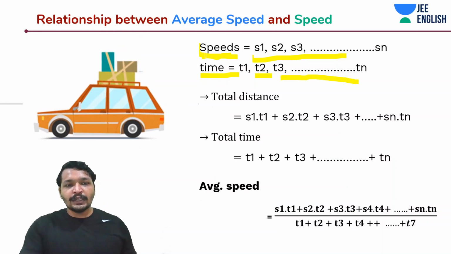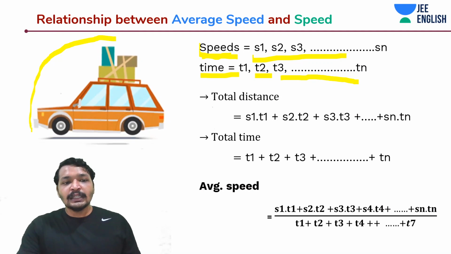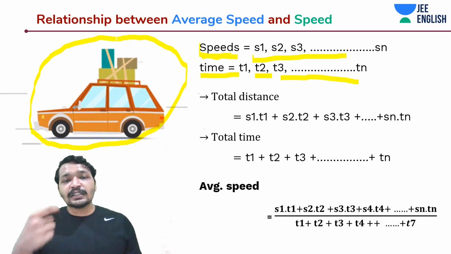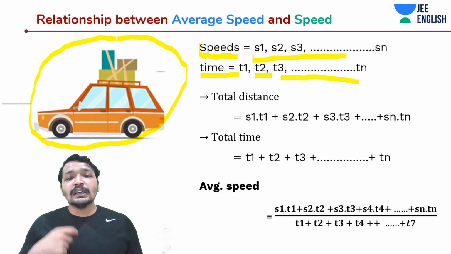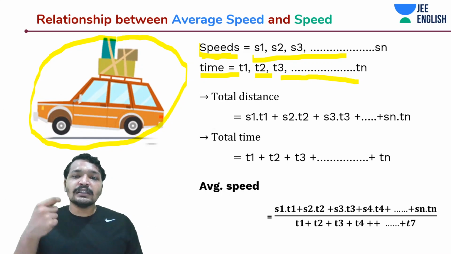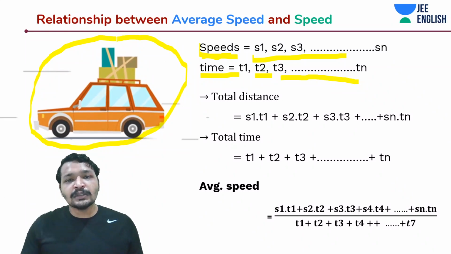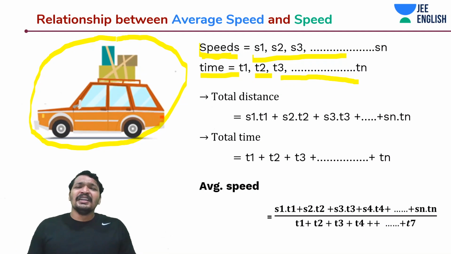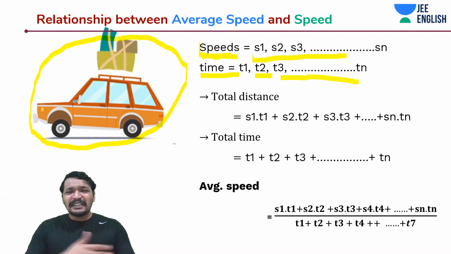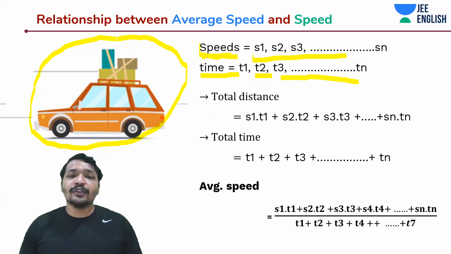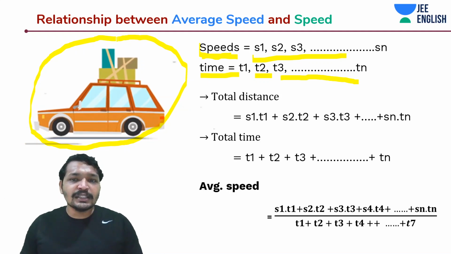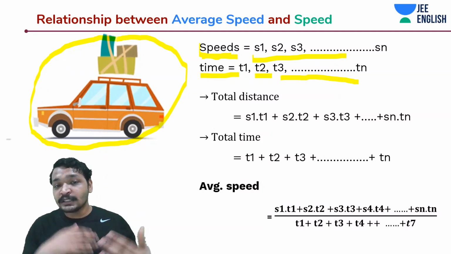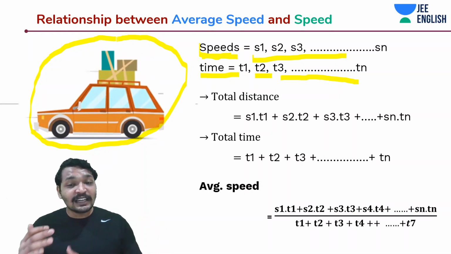So this car over here is moving with speed S1, S2, S3, and so on, and it is changing with respect to time. For time t1, it is moving with speed S1. For time t2, it is moving with speed S2. And for time t3, it is moving with speed S3, and so on till Sn. So our general intuition is going to say, let's just add the speeds and divide by the time. But that is something that you should not do. Even if you match the units, it will go wrong. So work around the units and dimensions. I told you, right, the units and dimensions of the physical world is also an important topic to understand how to solve the problem.